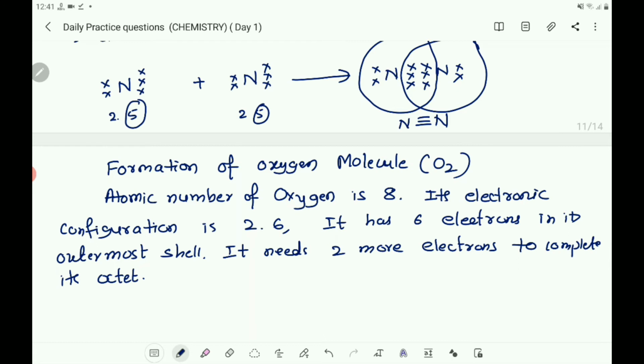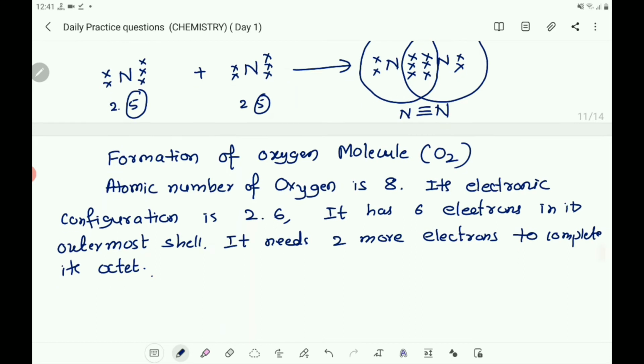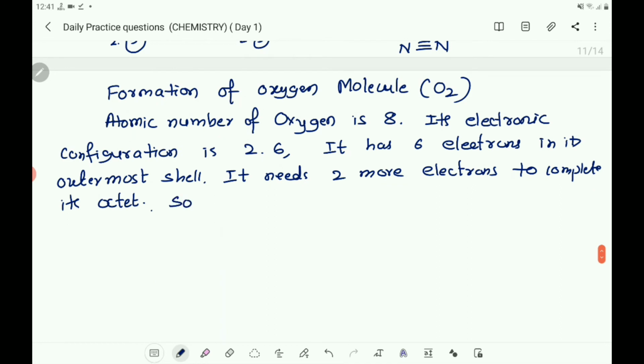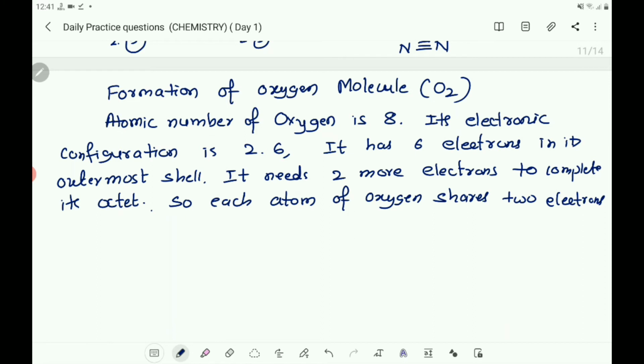So each atom of oxygen shares 2 electrons with another atom of oxygen.